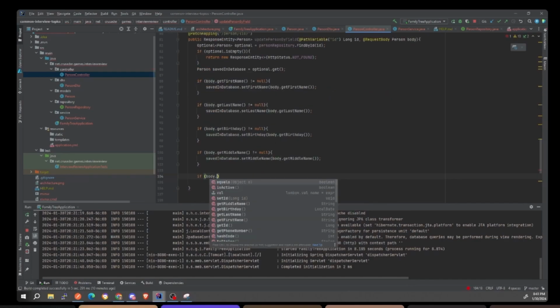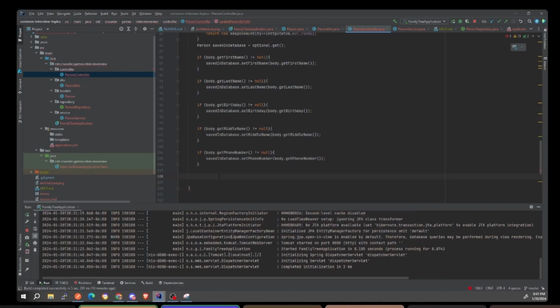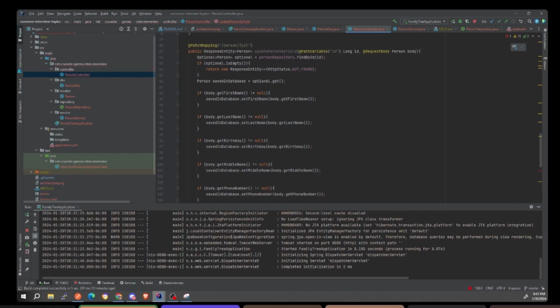There has. The phone number? Yeah, phone number. If the phone number is not equal to null, then we're going to do save in database dot set phone number body dot get phone number. Okay. ID. We're not doing active. We're not doing ID either because we already have the ID from the person that we just grabbed.